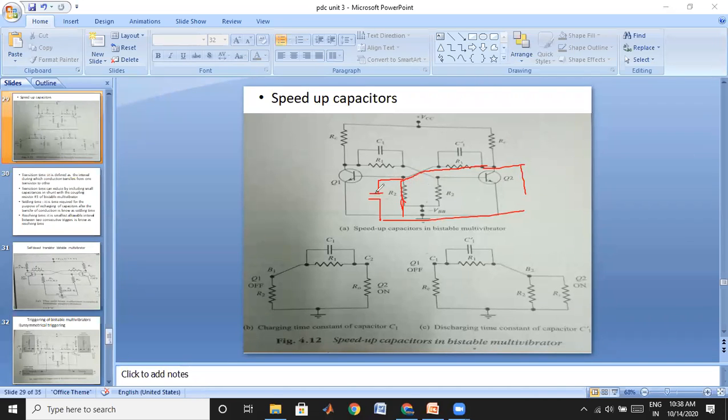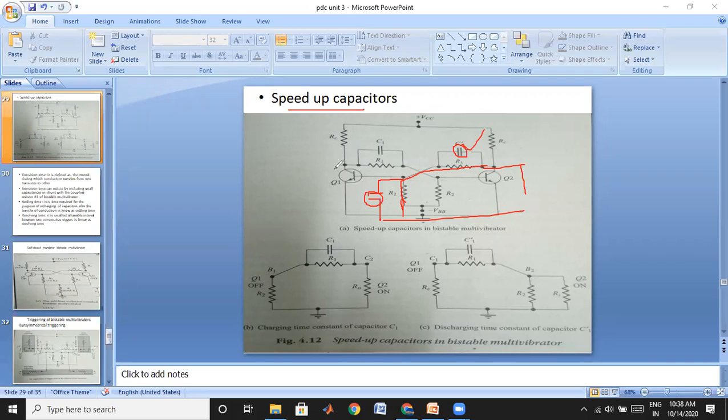Due to the presence of this stray capacitance, in order to overcome it, we add one more capacitance. In an attenuator circuit we call it a compensating capacitor. Now we call it a speed up capacitor. Simply, a speed up capacitor we are adding. It will nullify the stray capacitance. And generally the speed up capacitance value should be large. If we choose this value as large, then quickly it makes the transistor come to the on state.